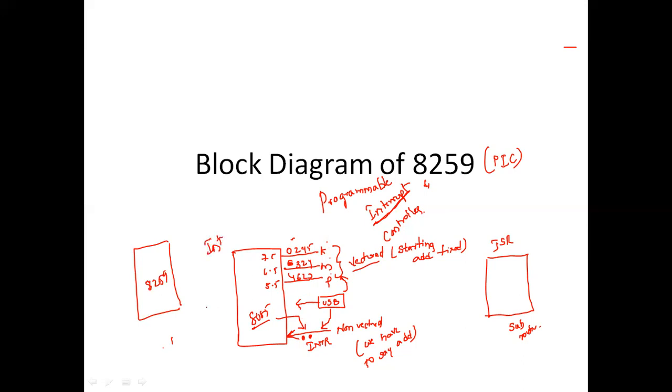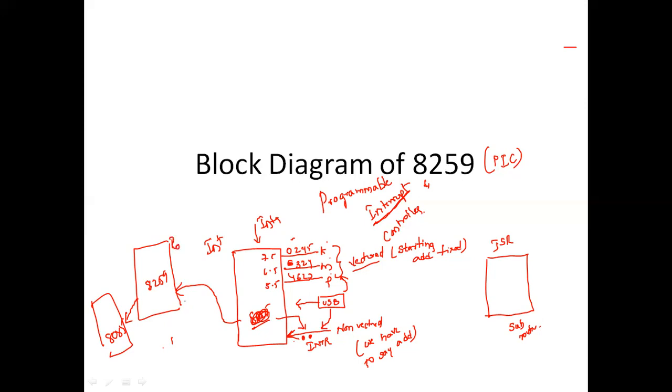This is the interrupts and this is the 8085. If these INTR and USB signals are provided to the 8259, in turn the 8259 will provide them to the 8085. Why? Because the 8085 can't take more than these interrupts, so we are going to provide these interrupts to the 8259.